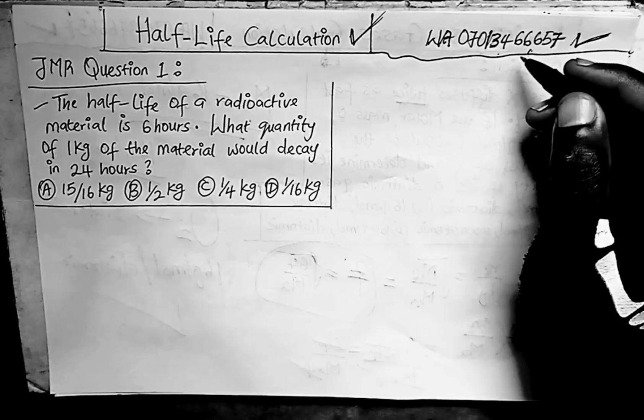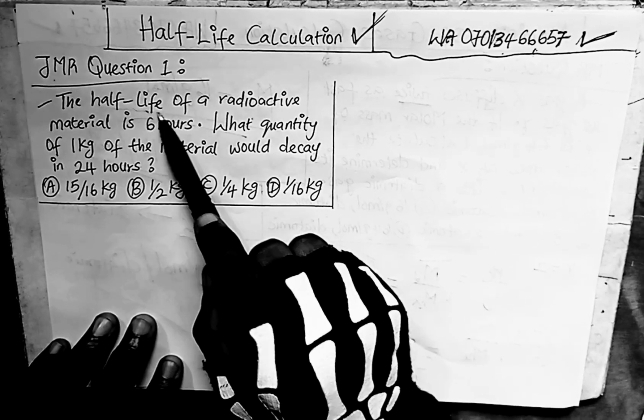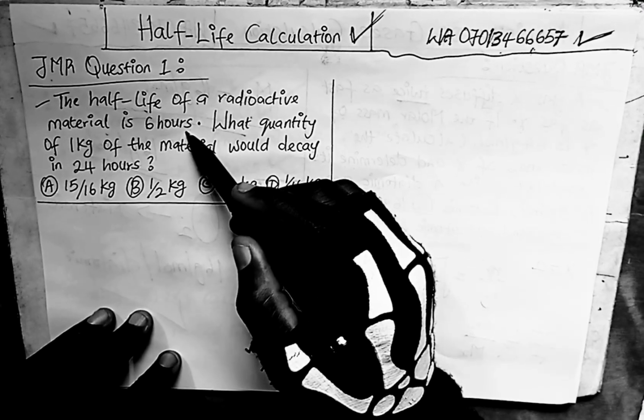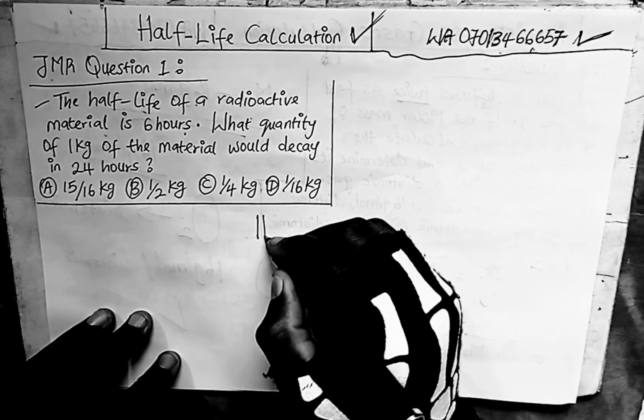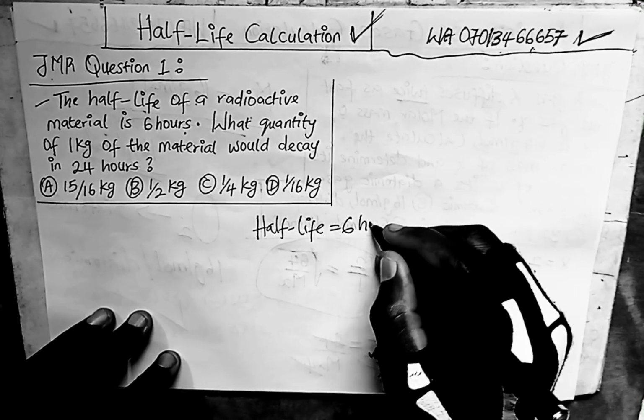All right, let's go. We are looking at half-life. The question reads, JAMB must-repeat question 1. The half-life of a radioactive material is 6 hours. The half-life is 6 hours. We put it here: half-life equal to 6 hours.